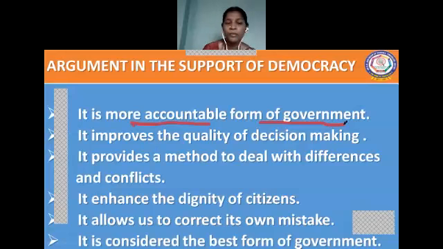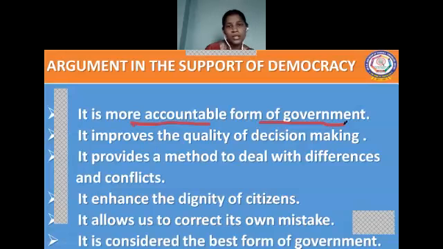So this example shows us that democracy is a better form of government than any other form of government, because it is answerable to the people. It responds to the needs of the people. Sometimes even a non-democratic government can respond to the needs of people, but it depends on the ruler who rules the country.